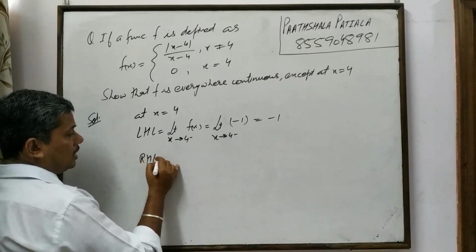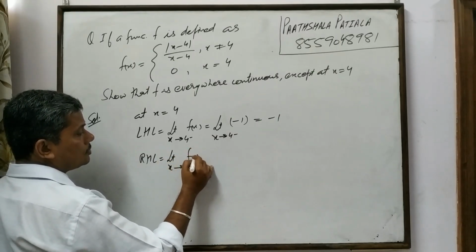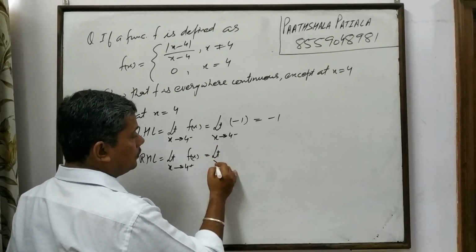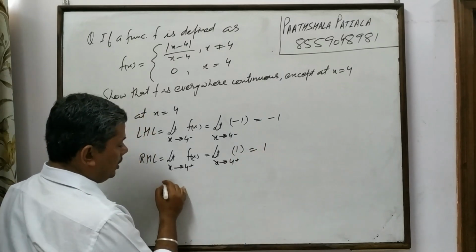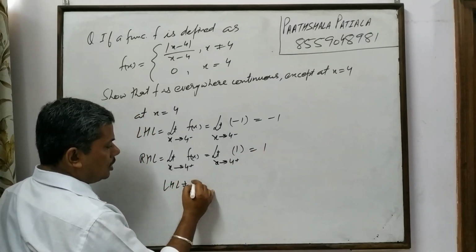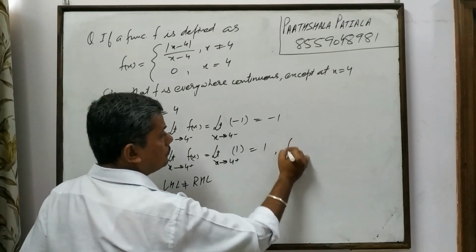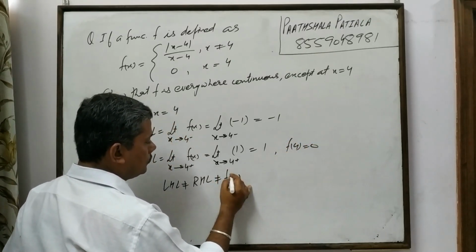Then right hand limit, x tends to 4 positive f of x. 4 positive means x is greater than 4. When x is greater than 4, the function is equal to 1. So it is 1. Left hand limit is not equal to right hand limit, and f of 4 you are given with 0, which is also not equal to the limits.